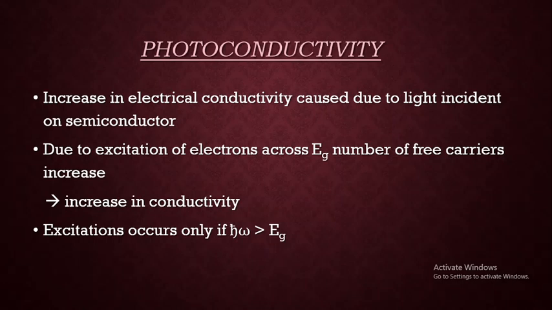Only when the electron goes into the conduction band is it free to move and act as a conduction electron to contribute to electrical conductivity. Simultaneously, a hole is created in the valence band, which is free to move within the valence band, and again contributes to conductivity. So this condition is important.